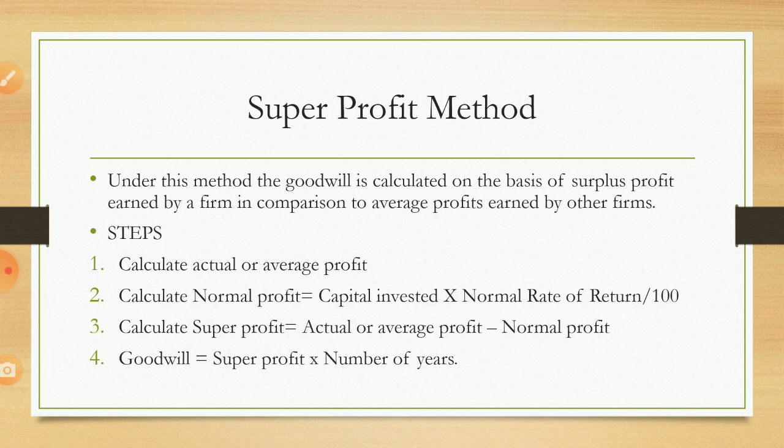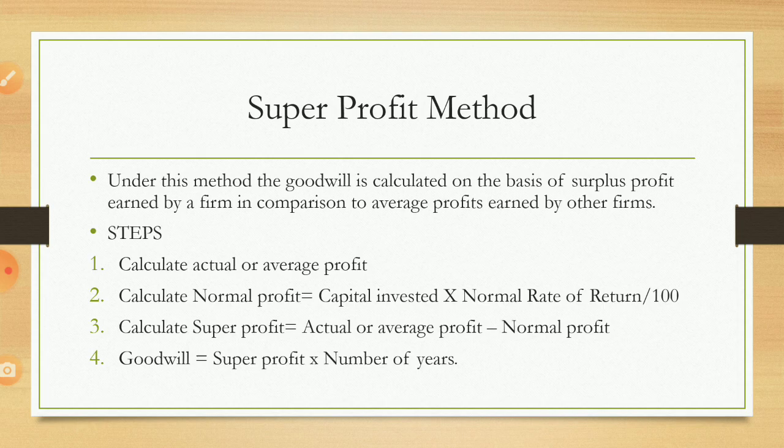Then calculate normal profit. Normal profit means how all businesses, all industries, are normally performing, not only our business.